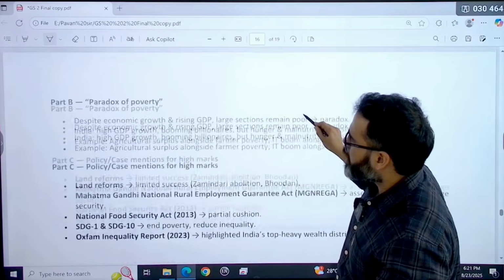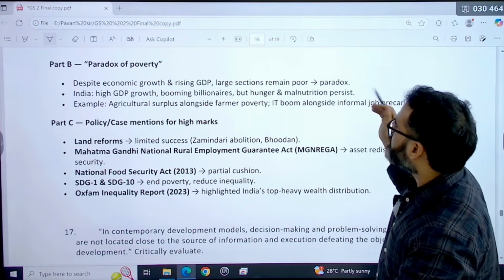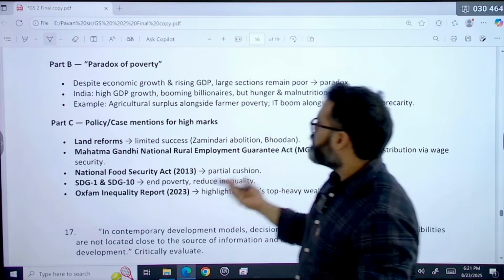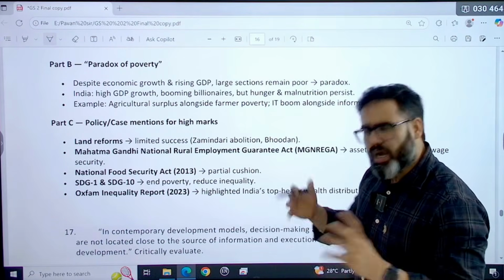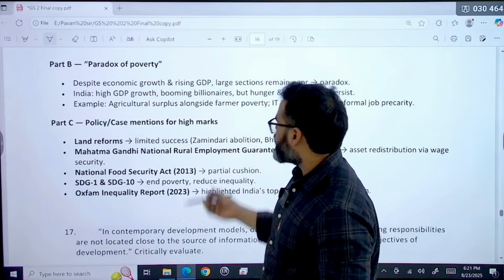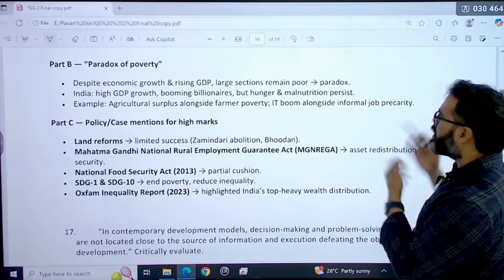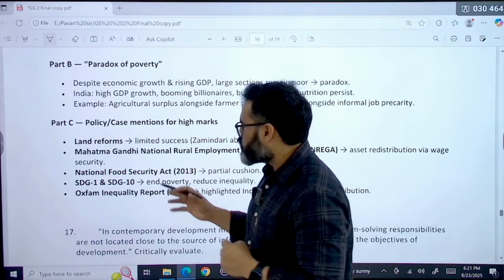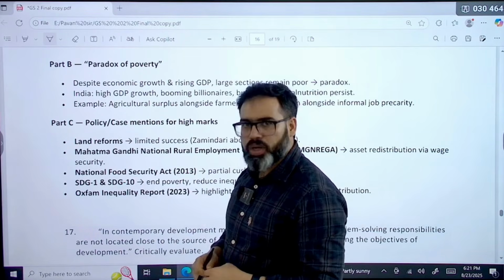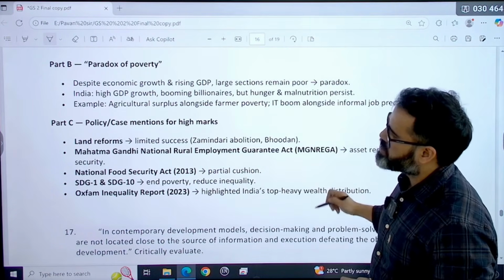So paradox of poverty क्या हुआ कि despite economic growth, despite rising GDP, a large section still remains poor. That is the paradox. India has high GDP growth, that is jobless growth, booming billionaires, entrepreneurship, startup culture, but still hunger and malnutrition persist. Example, agriculture surplus alongside farmer poverty, IT boom alongside informal job precarity. That is the problem. So what policy needs to be there? Land reform, MGNREGA, National Food Security, Sustainable Development Goals number 1 and 10, that is end poverty, reduce inequality, and the Oxfam inequality report also you can mention.